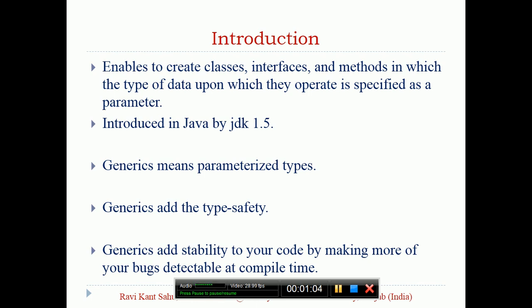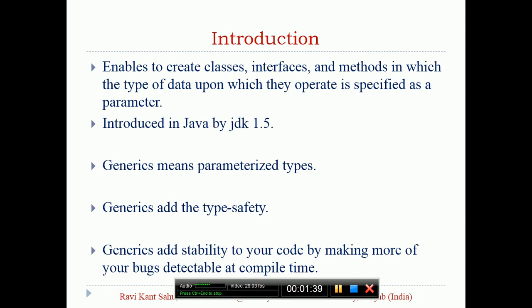So suppose I have an integer array. Here Integer is the class, not the primitive data type. So suppose I have an integer array and I want to do the summation, whatever program we write for summation of the array. The second problem is I have a double array, I want to do the summation. Suppose the third problem is I have a float type array and I want to do the summation.